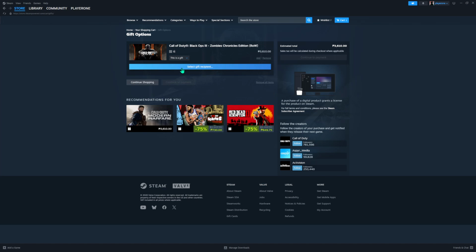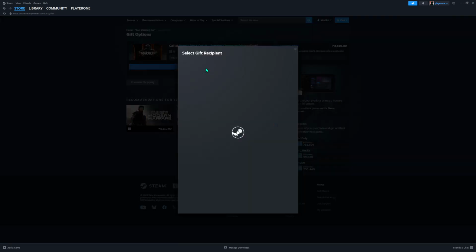Once you've continued to the gift options, Steam will prompt you to select your gift recipient. This is where you can either type in the recipient's email address if they're not on your friends list, or simply select them from your list of Steam friends if they are. If you're sending the gift to someone not on Steam, make sure you have their email address handy. And that's it! You've successfully chosen a game, marked it as a gift, and selected your recipient.